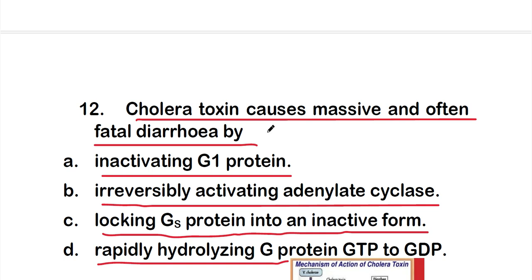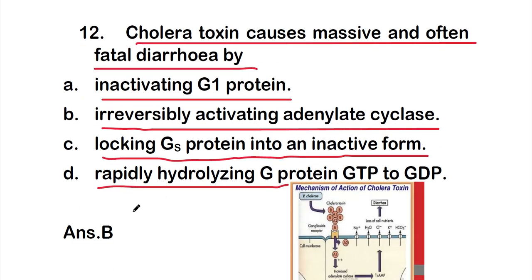So which one is correct about the cholera toxin? The right answer is option B, that is irreversibly activating adenylate cyclase. So cholera toxin causes massive and often fatal diarrhea by irreversibly activating adenylate cyclase.